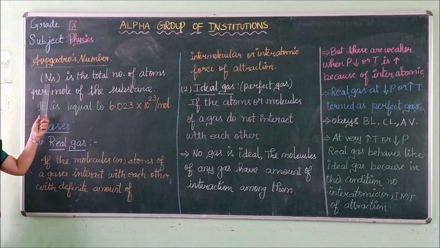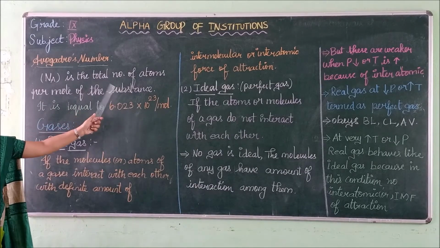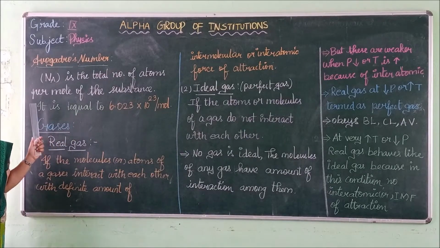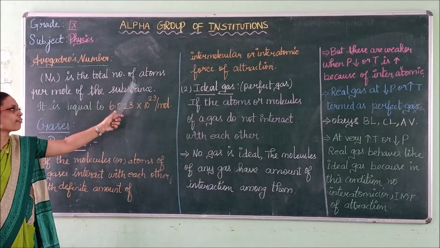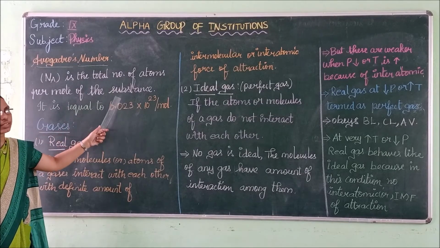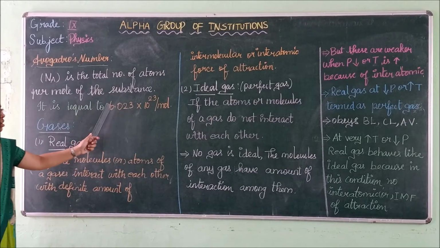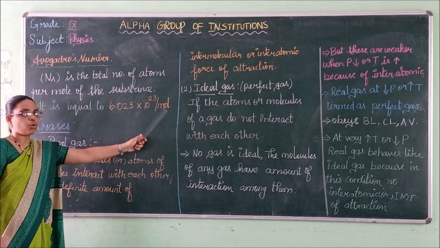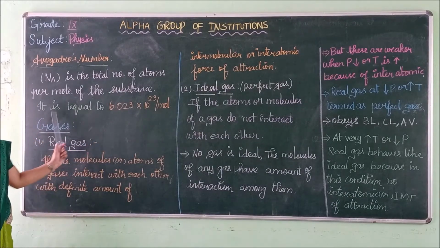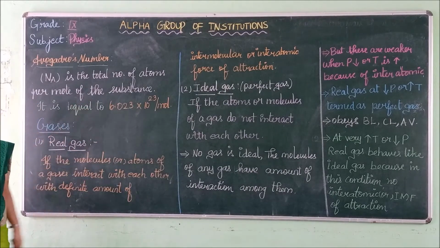Avogadro number can be written as Na. The symbol of Avogadro number will be Na. Once again, it is the total number of atoms for one mole of the substance. Its value is 6.023 into 10 to the power 23 per mole of the substance. So you have to memorize the value of the Avogadro number.